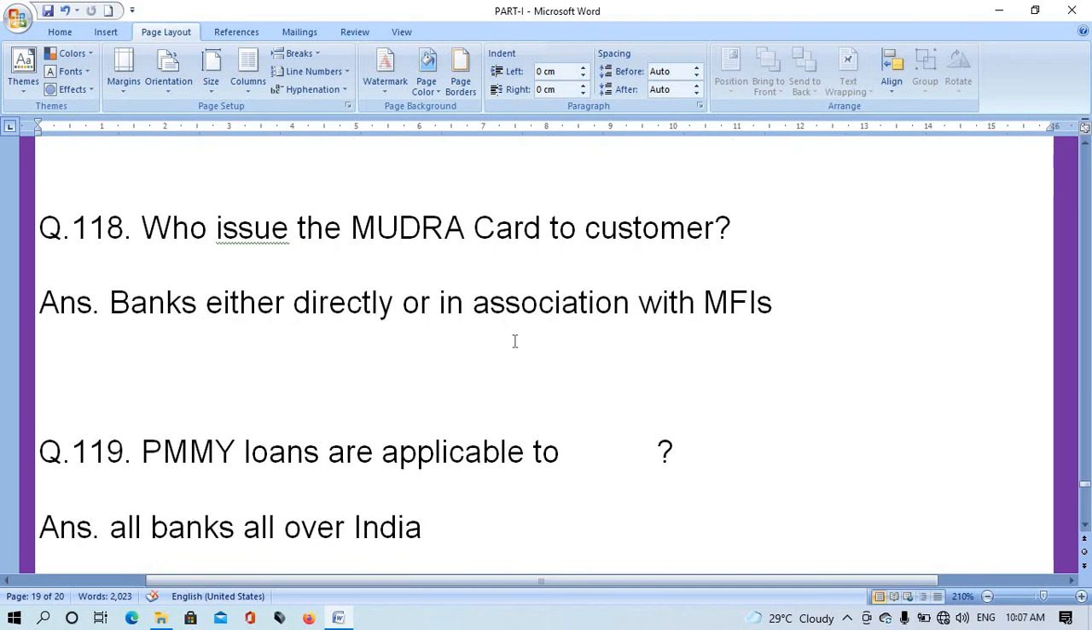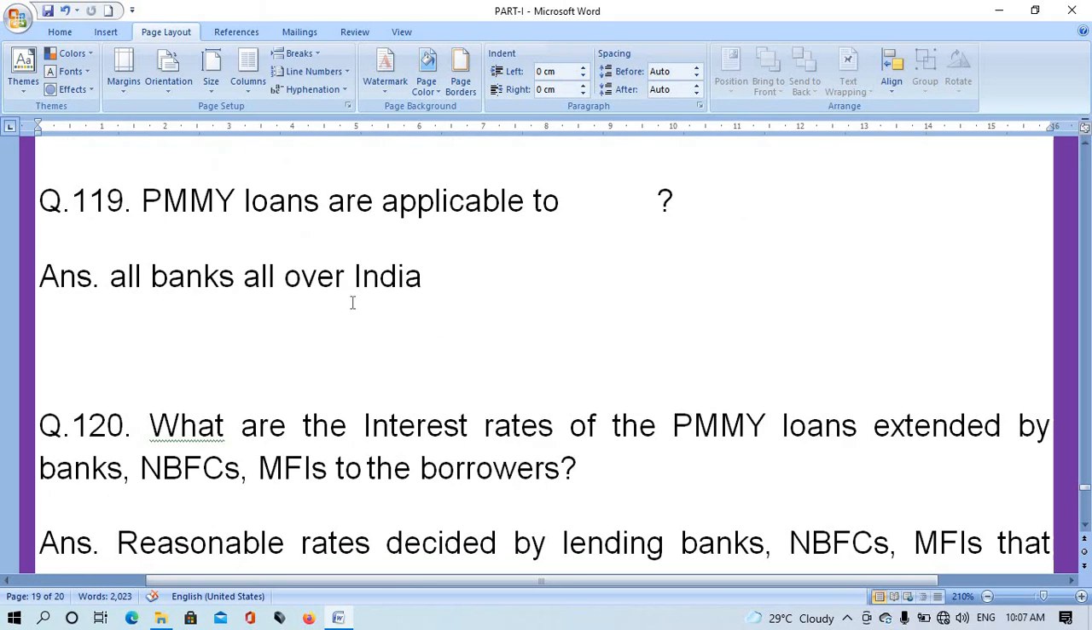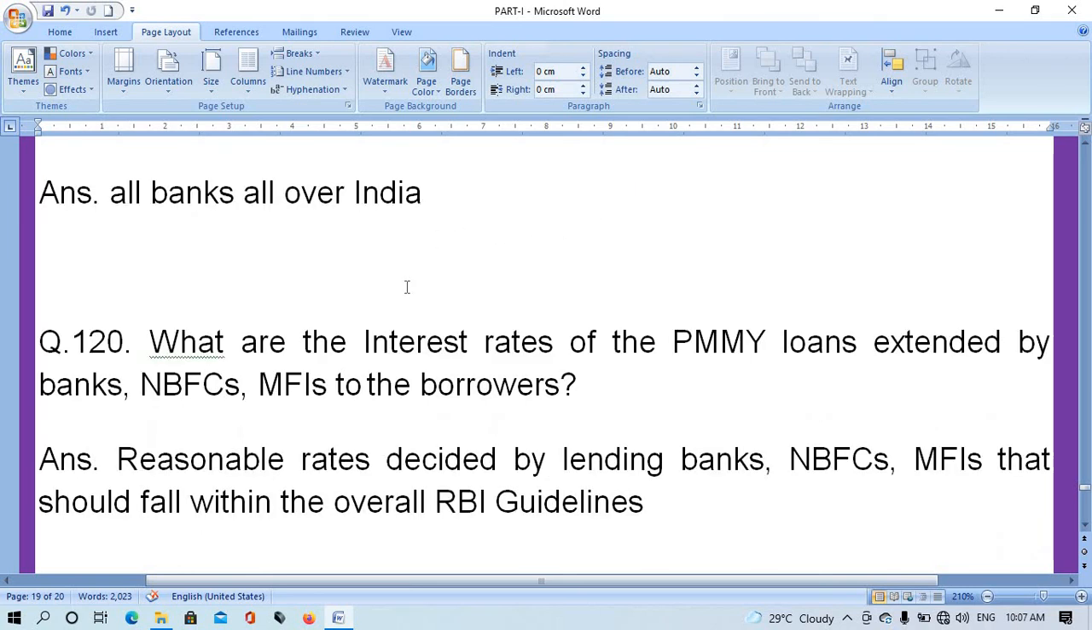Question number 118. Who issued the Mudra card to customer? The right answer is bank either directly or in association with MFIs. Question number 119. PMMY loans are available in? Right answer is all banks all over India.